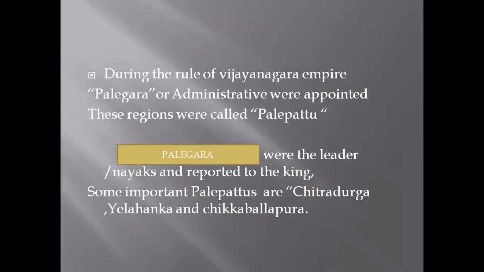Last, the Vijayanagara Empire came to rule Bangalore. At that time, they appointed the Palegara. Who is a Palegara? A Palegara is an administrative person, appointed to administer these regions, which were called Palegara Pattu. They were appointed for administrative purposes, because the empire could not come and look after every place, so they appointed these persons.